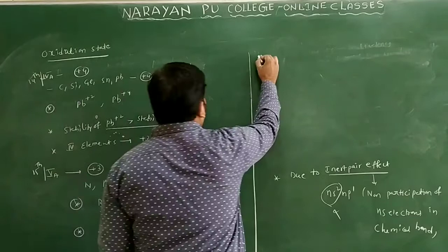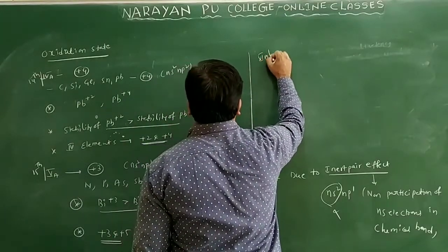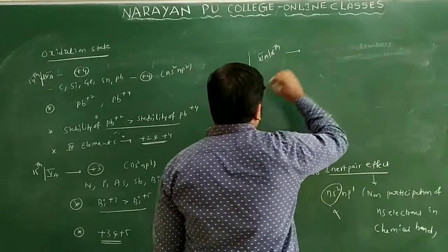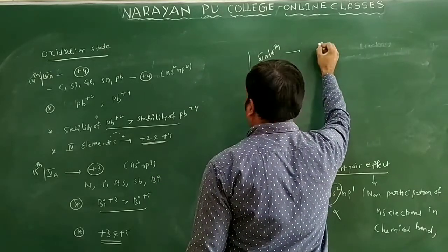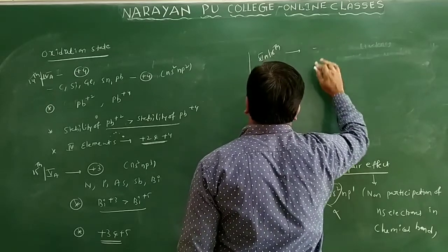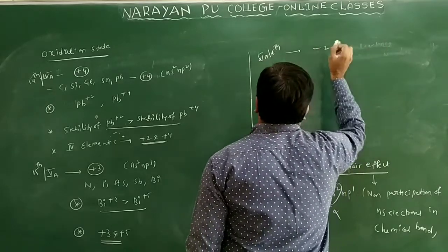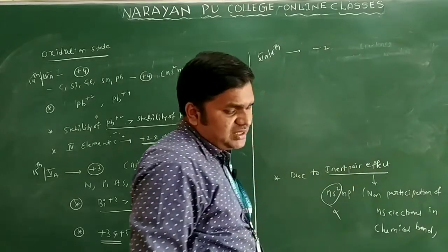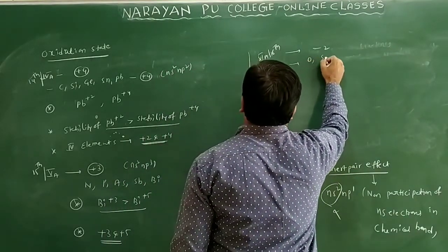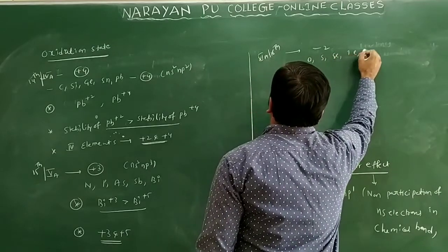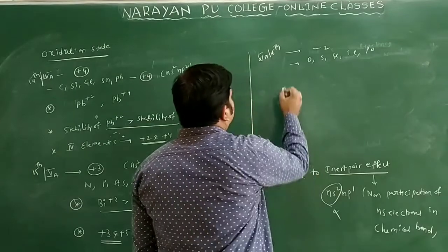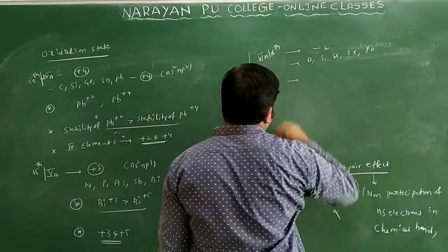Next we have the 6A, or 16th group elements. The 6A group elements generally show minus 2 oxidation state only. That is mainly because of the formation of oxides. The elements are oxygen, sulfur, selenium, tellurium and polonium.